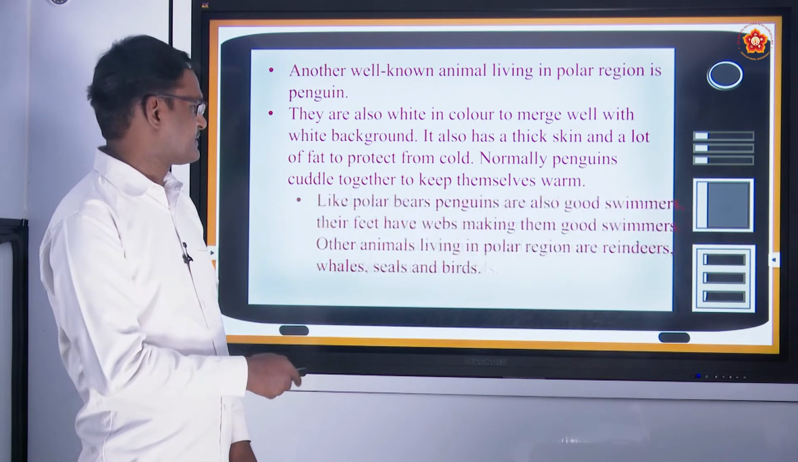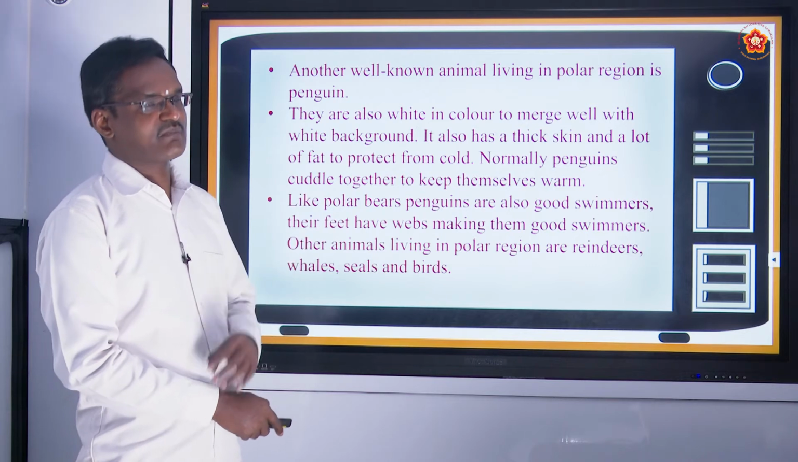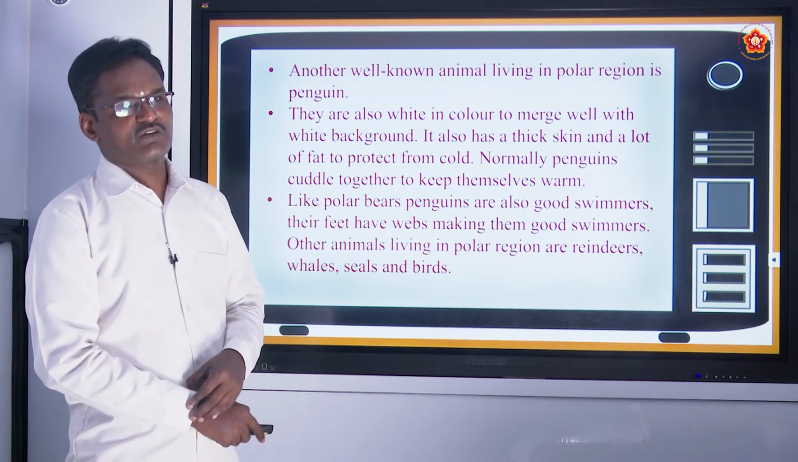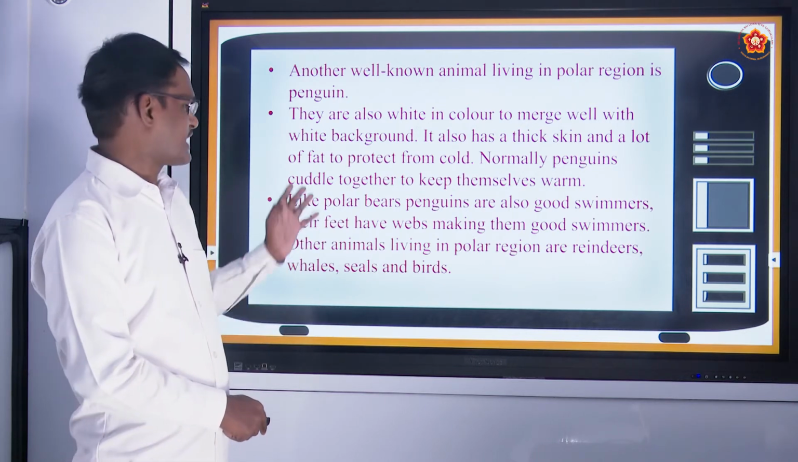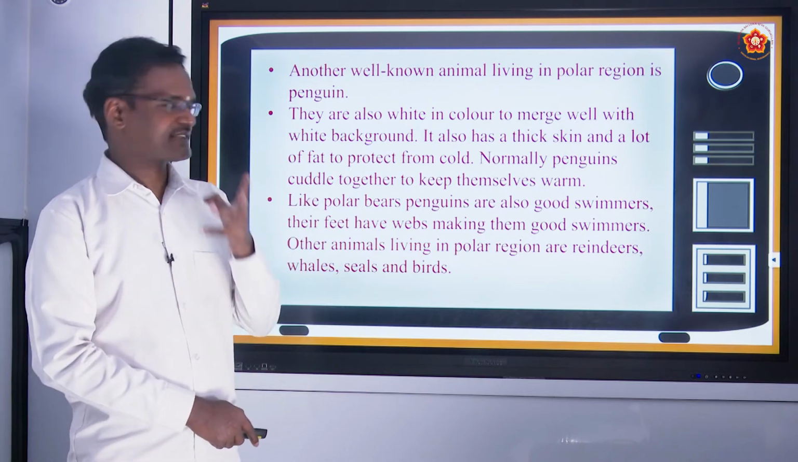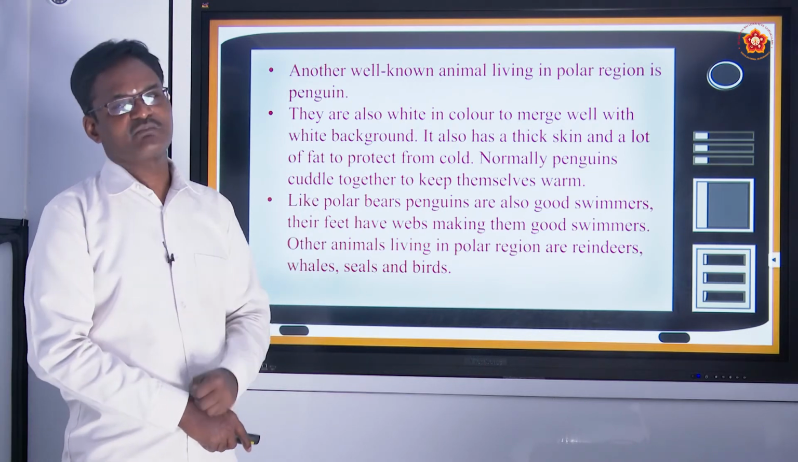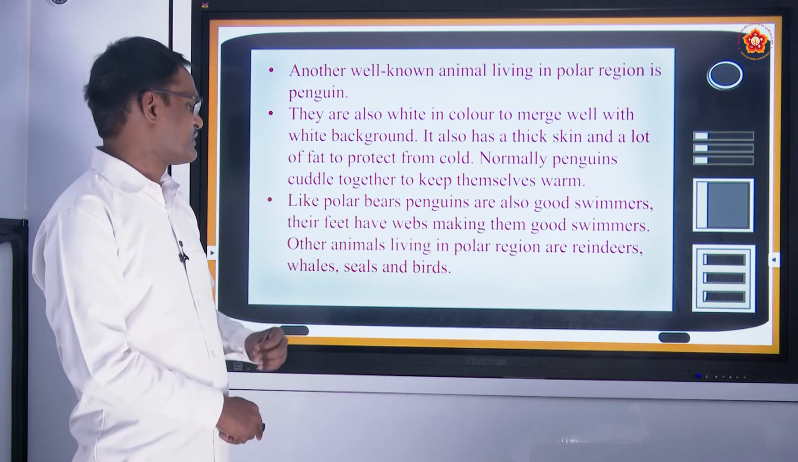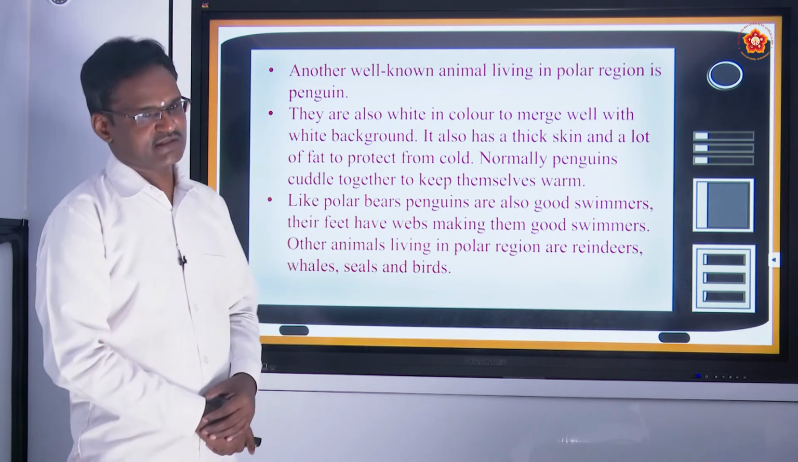And not only that, these penguins are also called good swimmers. Their feet will also have a web-like structure or cage-like structure, which makes them good swimmers. This will help them to swim even in polar regions.